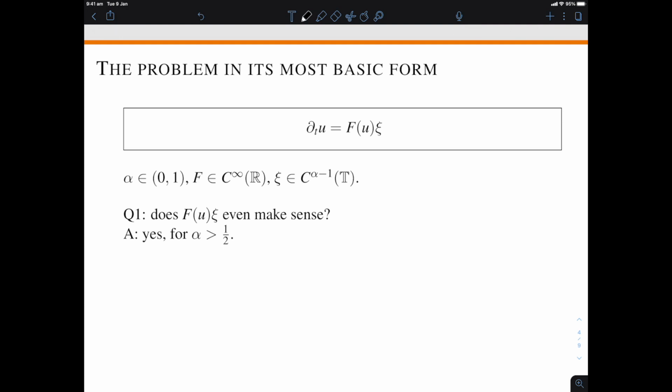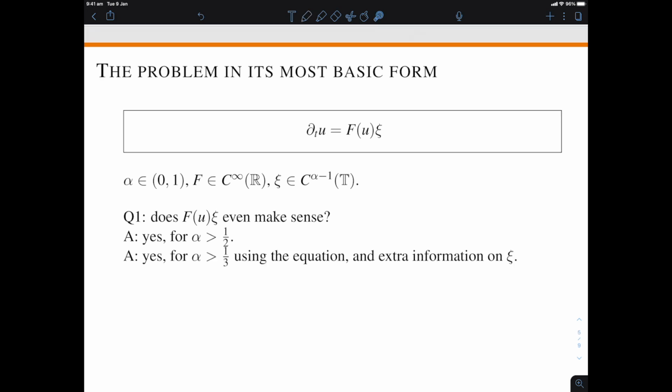For the applications we have in mind, the general theory of product of distributions in C^alpha classes for alpha in R is not enough. That's where paracontrolled distribution theory comes in. The theory will allow us to make sense of this particular product when alpha is just greater than 1/3. So we are below the 1/2 threshold and we can treat the typical trajectories of the Brownian motion that we care about. But we don't do that by having a theory of general multiplications of a C^alpha by a C^(alpha minus 1) function for alpha between 1/3 and 1/2.